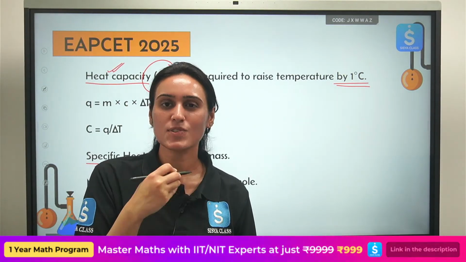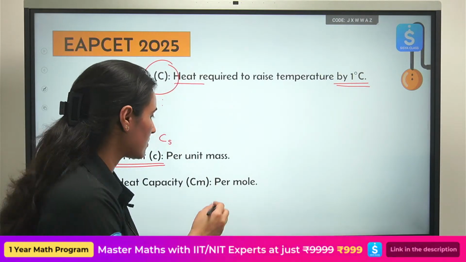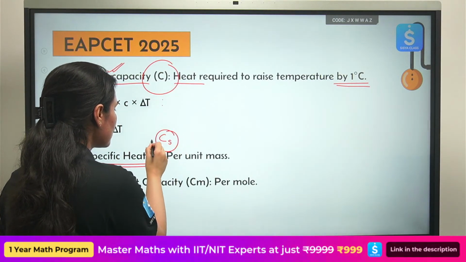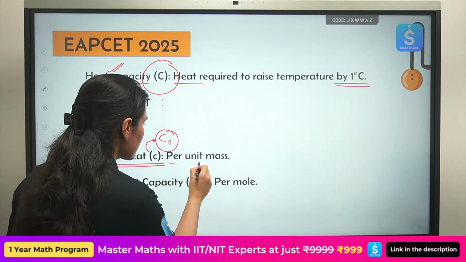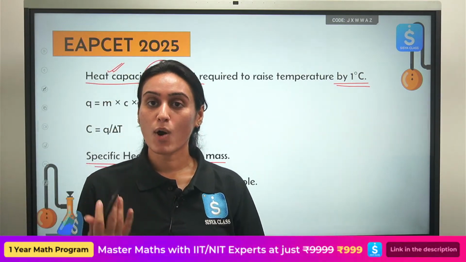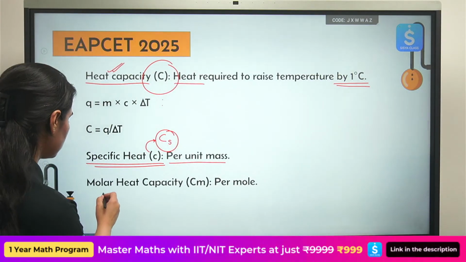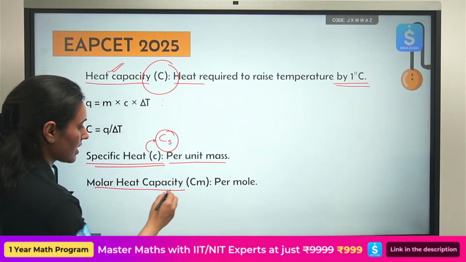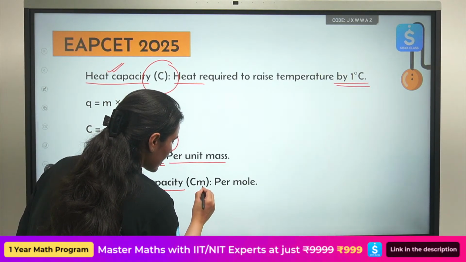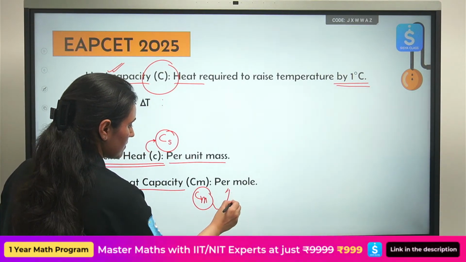Don't get confused, they are talking about specific heat capacity there. This notation you may also see. This is per unit mass, and if you want per unit mole, you will talk about molar heat capacity, C with a subscript M, per mole.